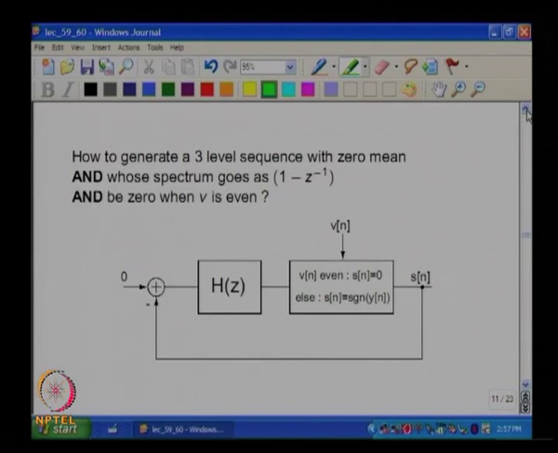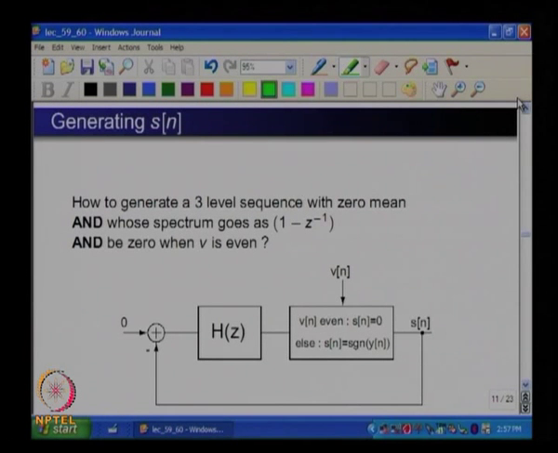So, let us assume that I am trying to generate S, and for argument's sake I am just going to say S is a 3 level sequence which either takes values 1, minus 1 or 0.